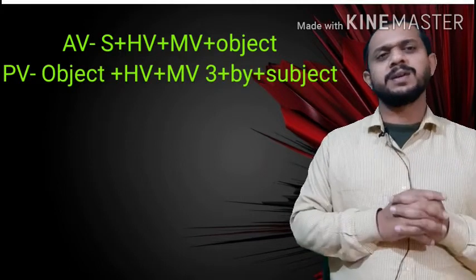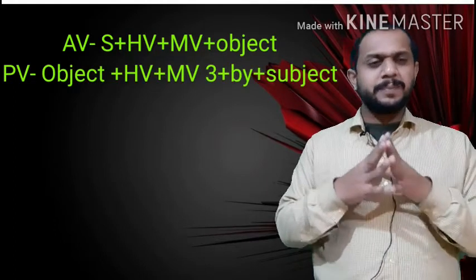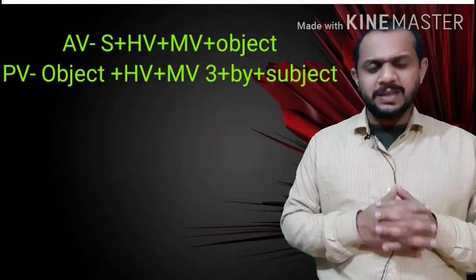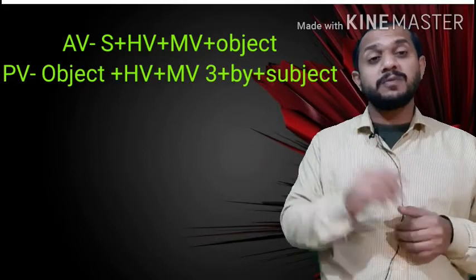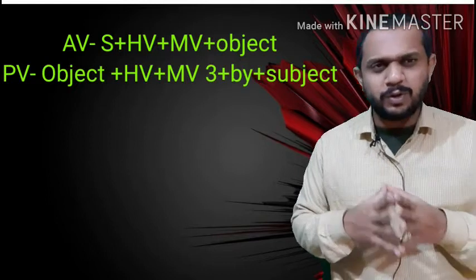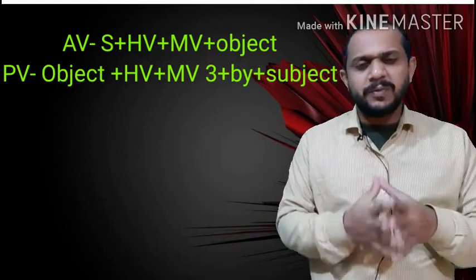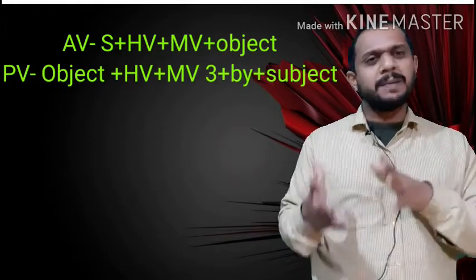Okay, next, if you have been given active voice of future perfect, so in this case you are going to pick the helping verb of future perfect continuous. Future perfect continuous will have been and shall have been.